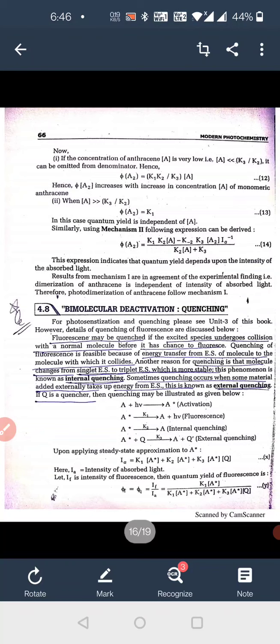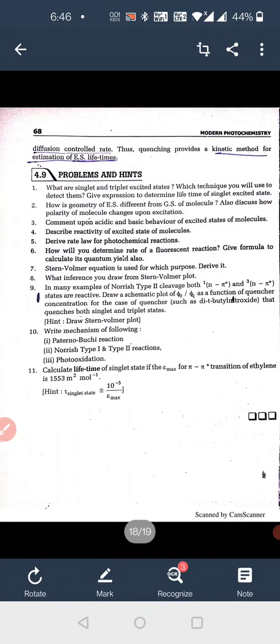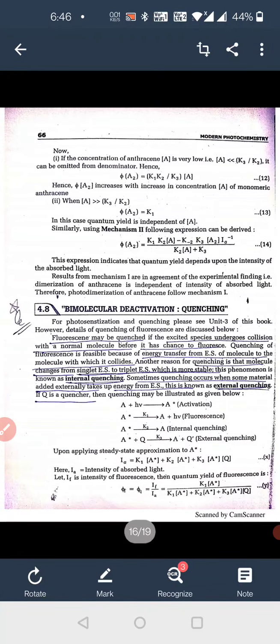Now next we discuss quenching. Quenching is an important topic for your examinations. For photosensitization and quenching, fluorescence may be quenched if the excited species undergoes collision with a normal molecule before it has a chance to emit the fluorescence. Quenching of fluorescence is feasible because of energy transfer from the excited state of the molecule to the molecule with which it collides.